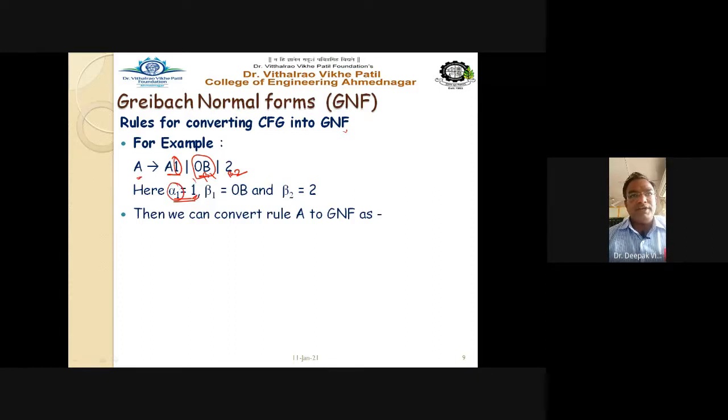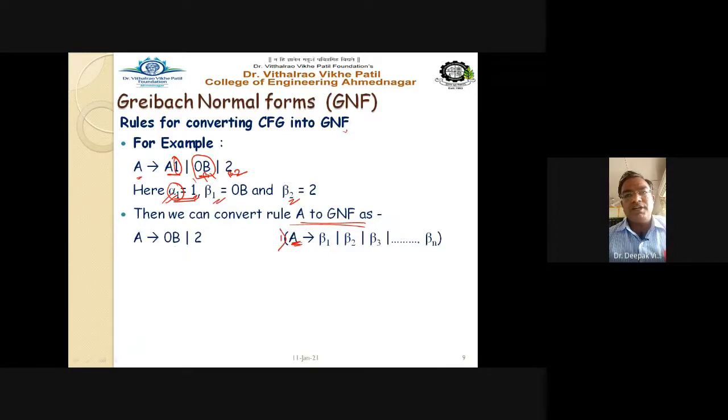So we have to identify the alpha values, alpha 1, alpha 2, and beta 1, beta 2. Once we have identified these values, it is very simple to convert these rules into GNF. Now start converting the rules for GNF like this, A. It is very simple. Rule 1 tells that this is rule number 1.